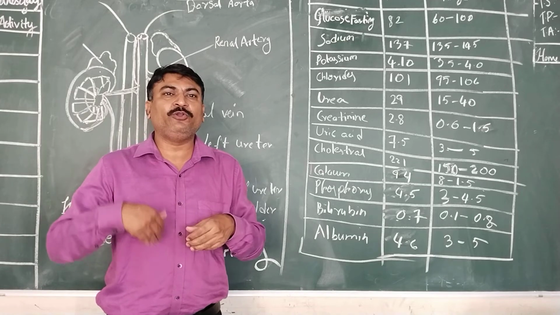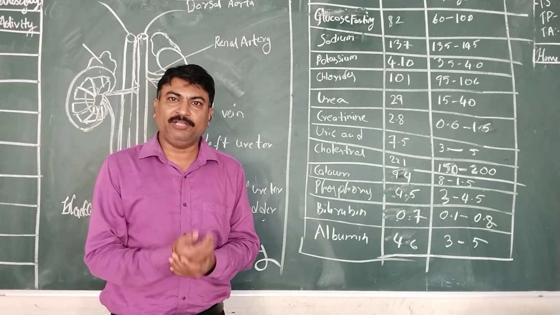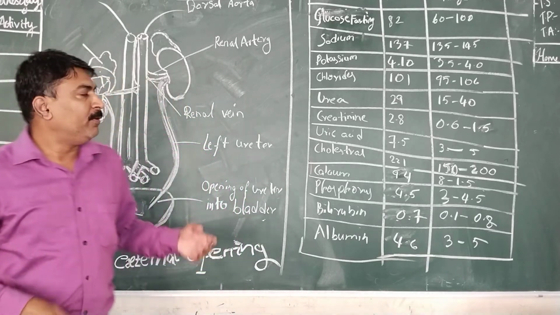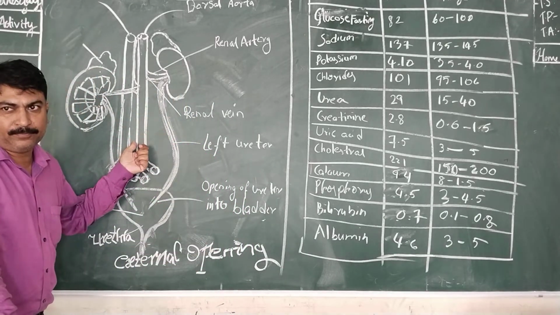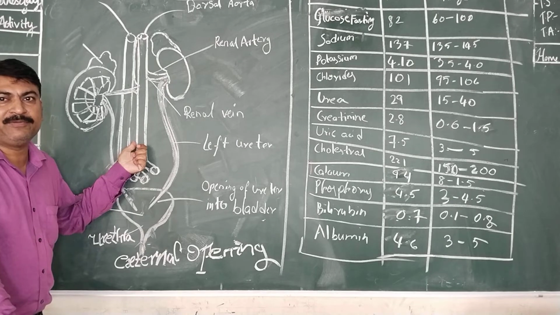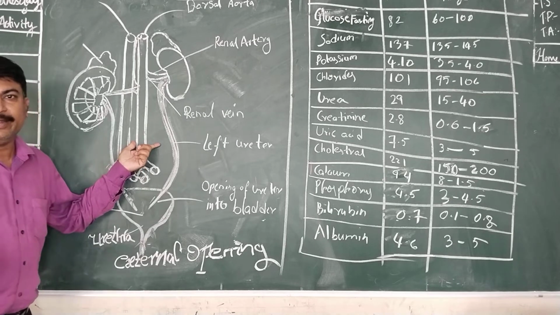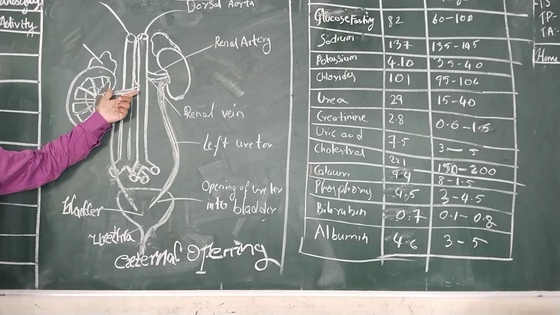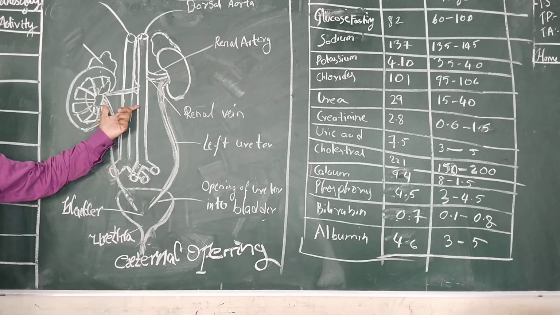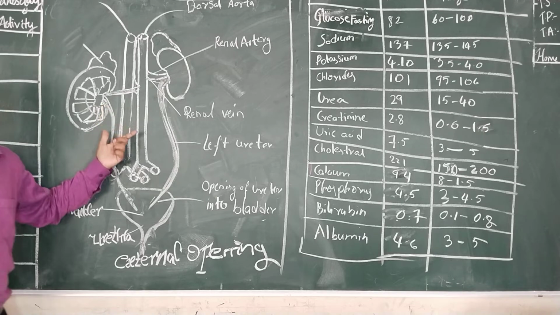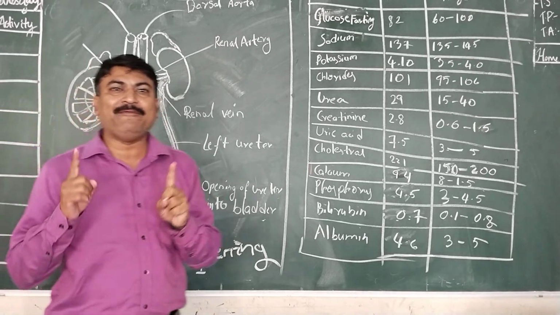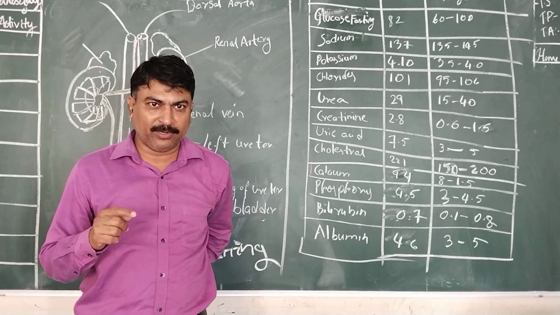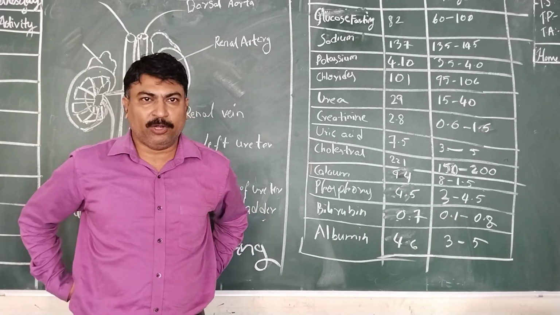Just like lungs expel carbon dioxide, which is also one type of excretory process, the main excretory system consists of kidneys. Human beings and all mammals have kidneys as the excretory system. If we see clearly the structure of a human kidney, we have two kidneys, one on either side of our backbone, the spinal cord, and they will be present in the lower part of the abdominal cavity.